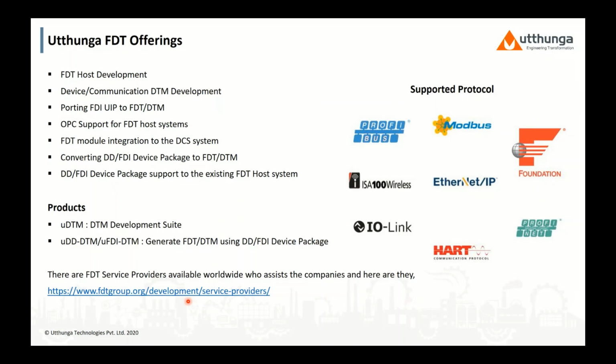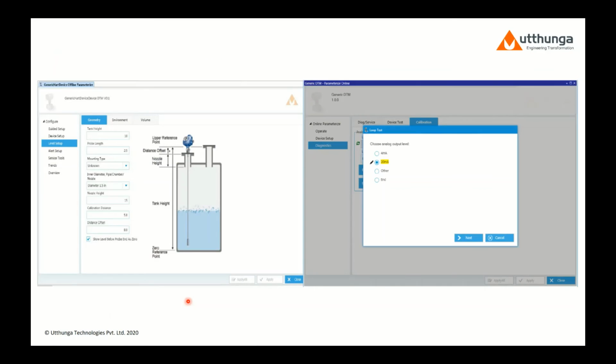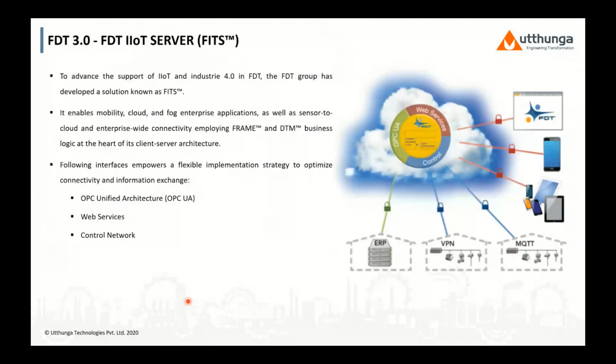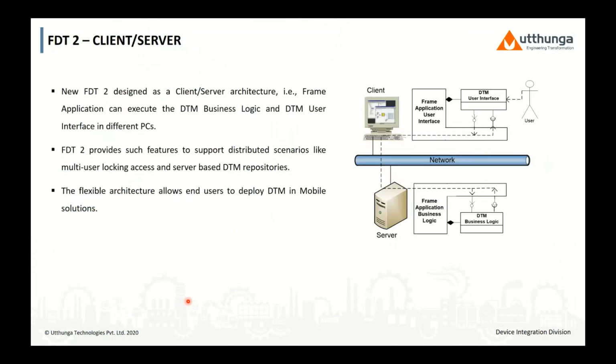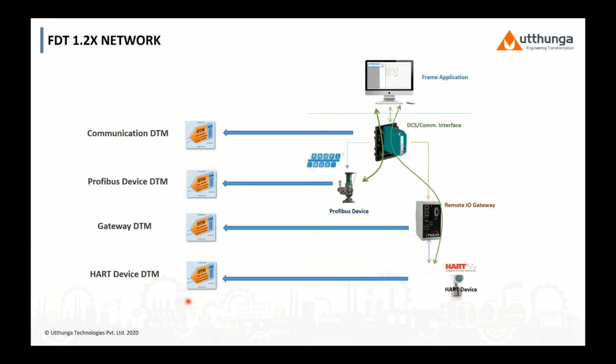Okay, there is a question. I did not understand under what scenario a gateway DTM is needed. So just to answer this question, when you have a complete segment available, for example, I showed an example here. Just go back to the slide where I had the network topology. In this case, if you look here, the Profibus, this is a gateway.